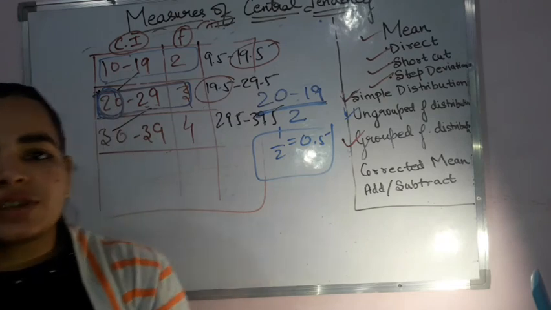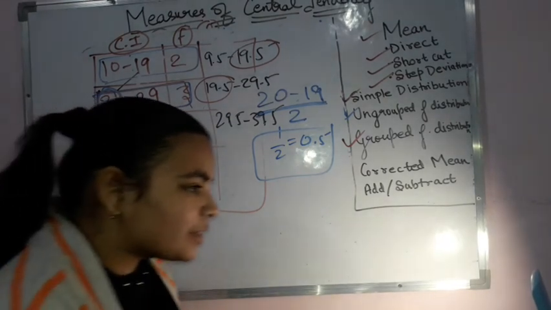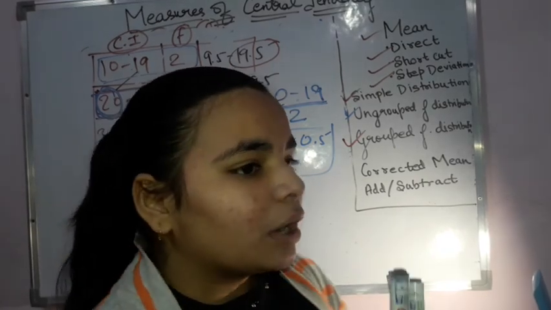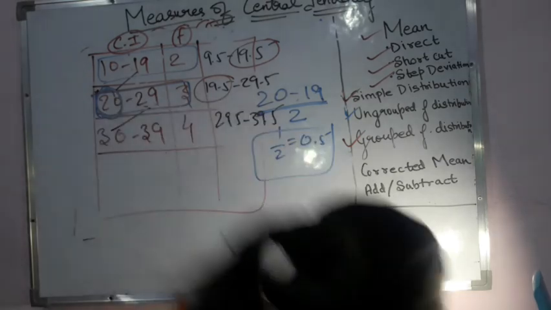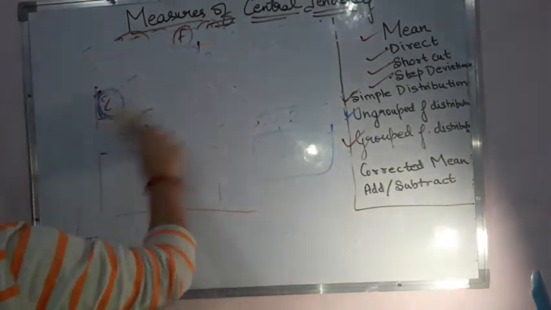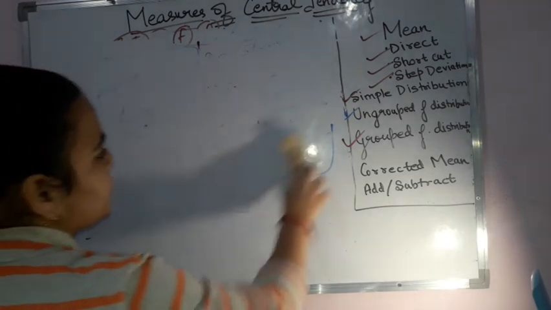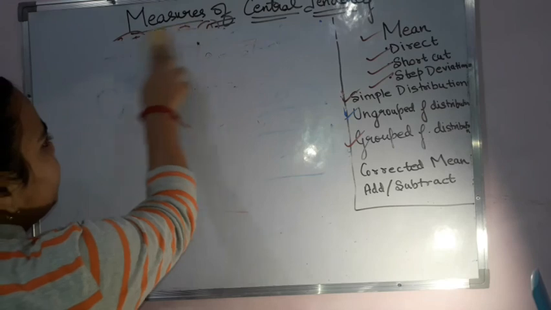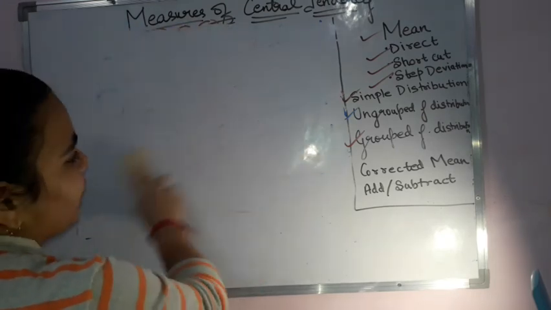Two more sort of questions you can get. The first one will be the corrected mean. That means sometimes they will be asking you like this, that let me show it on board only, that a certain number of terms are given, their mean is given to us. Okay, now they found out when cross checking was made that one term was miswritten.